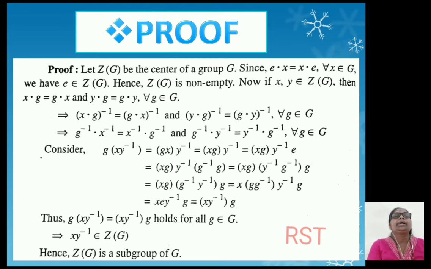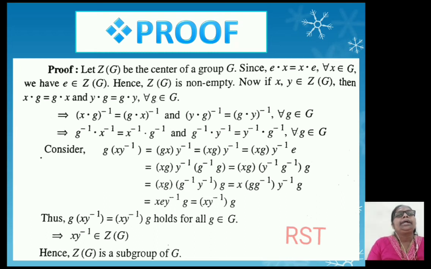That means we have taken inverse of both sides, and y dot g inverse equal to g dot y inverse for all g belongs to G, and by using property of inverse we get g inverse into x inverse equal to x inverse into g inverse, and similarly for the second equation we get g inverse into y inverse equal to y inverse into g inverse for all g belongs to G.